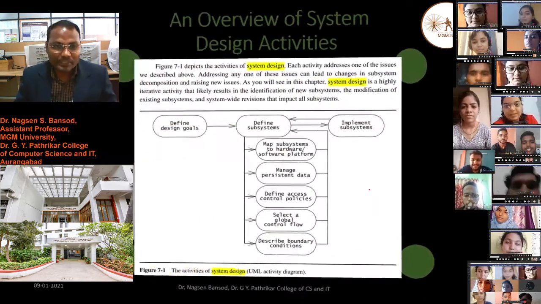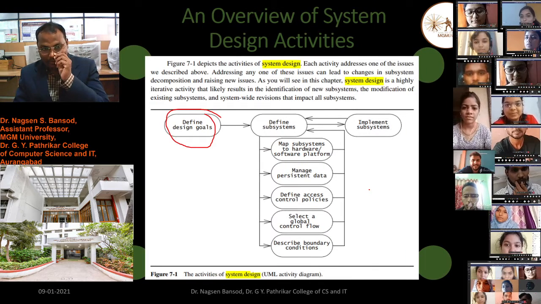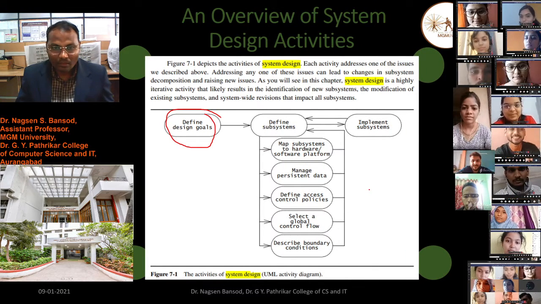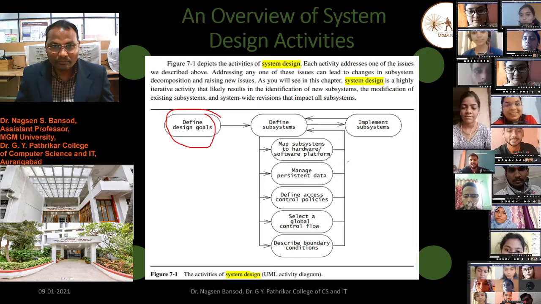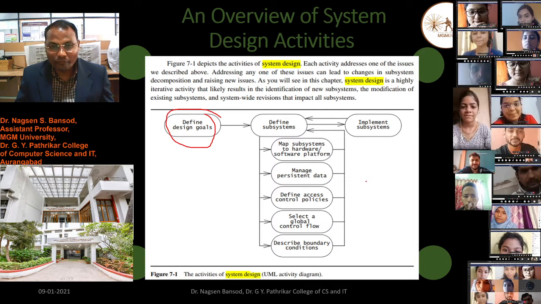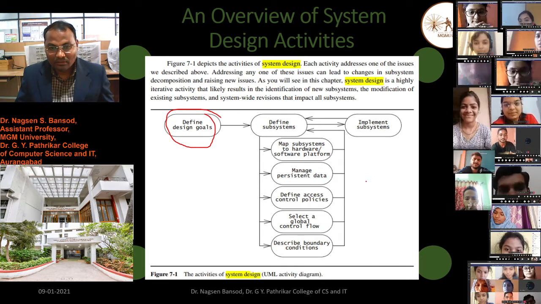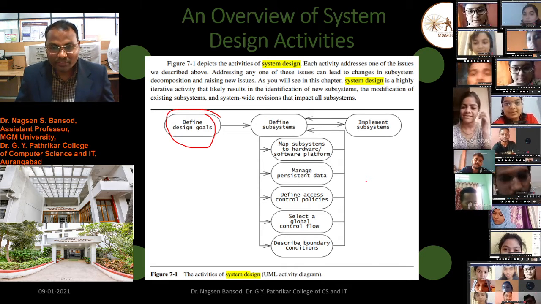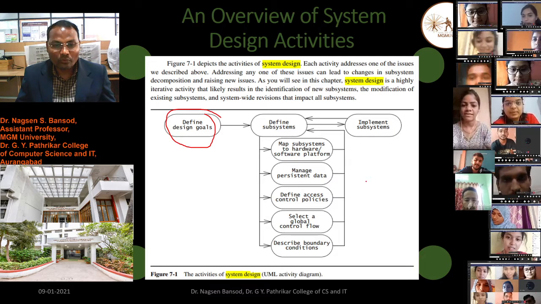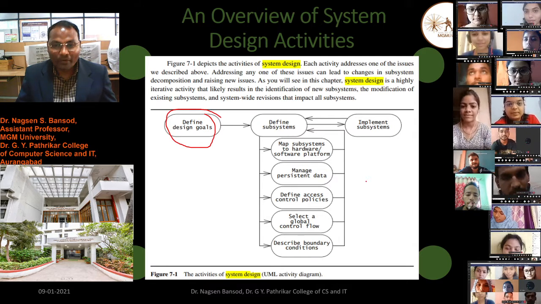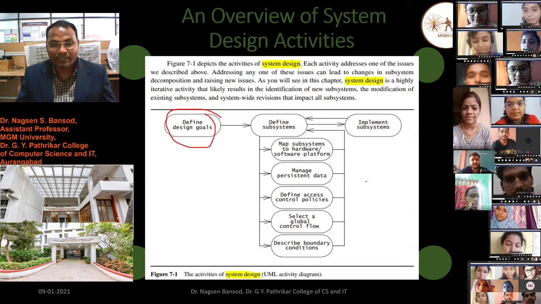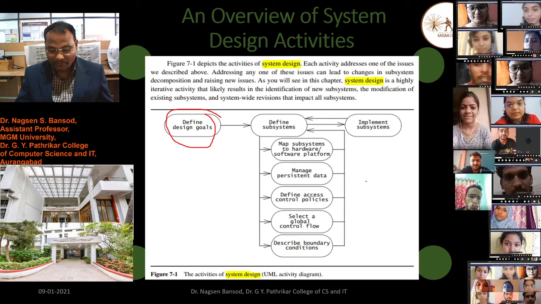Overview of subsystem design: define goal, define subsystem, map hardware software, manage persistent data, define access control policies, control flow, describe boundary conditions, and implementation of the subsystem.